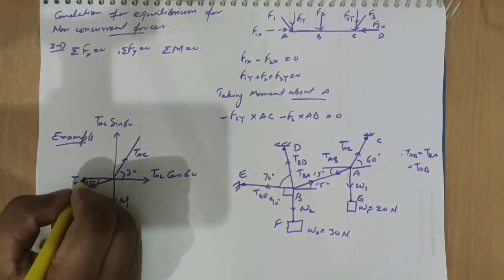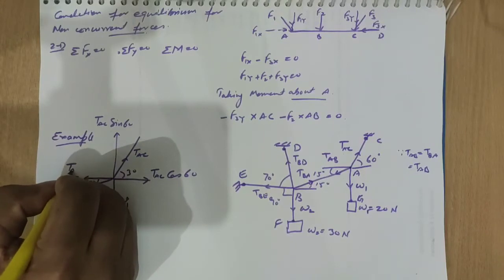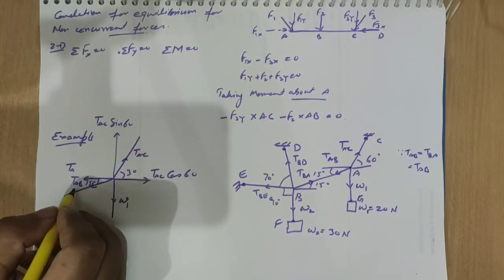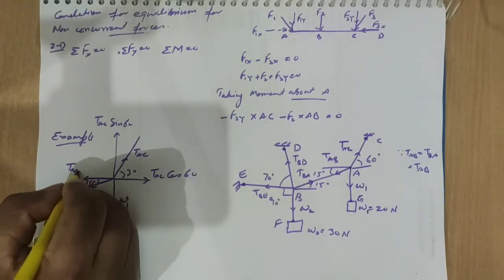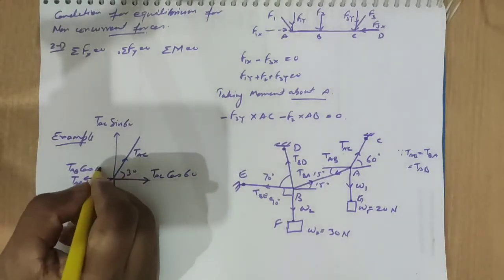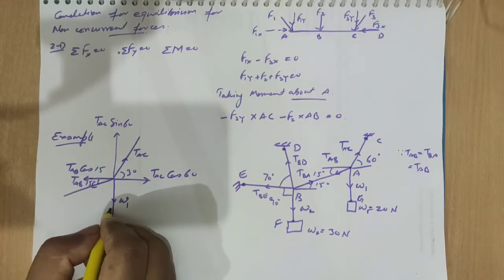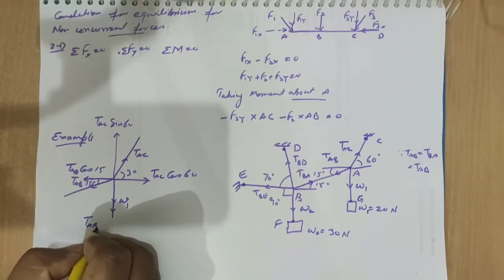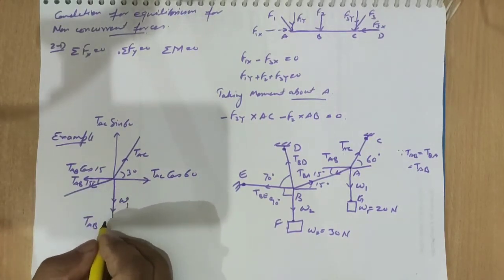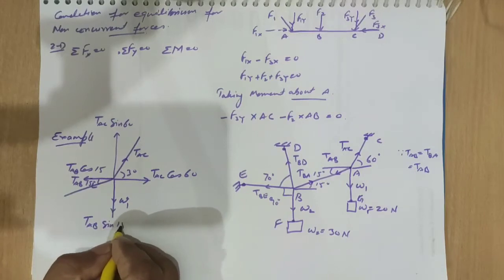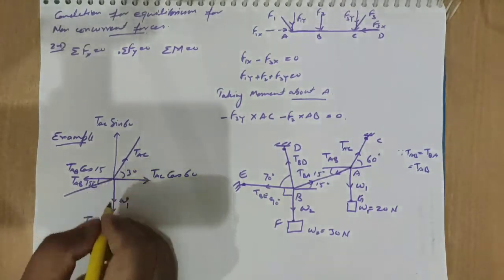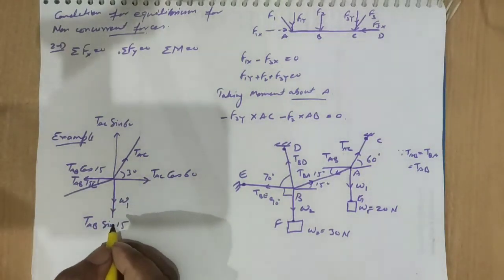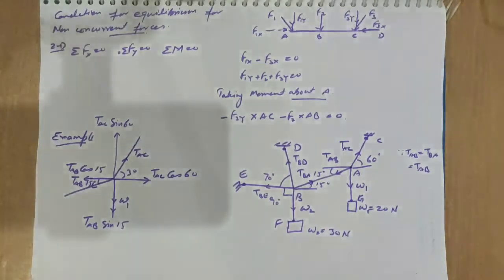So this is also, we can break into the component TAB cos 15 and TAB sin 15. This is the vertically downward, so there is no need to break into the component of that force.